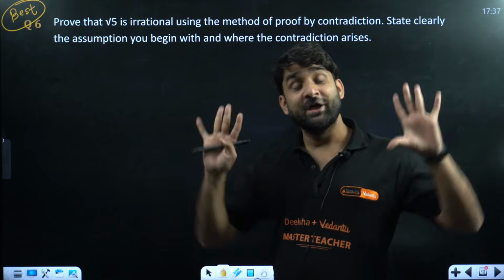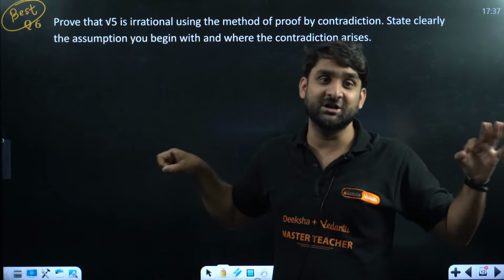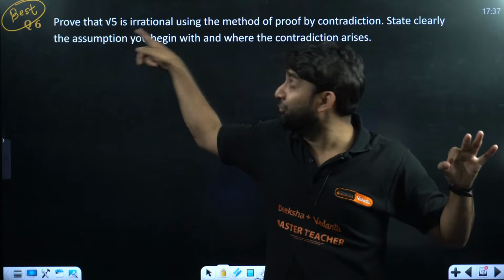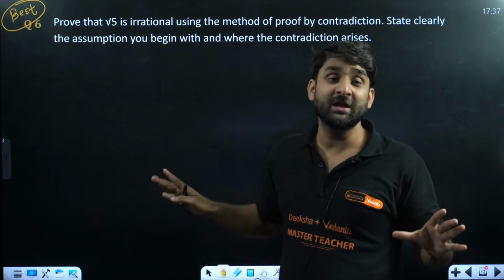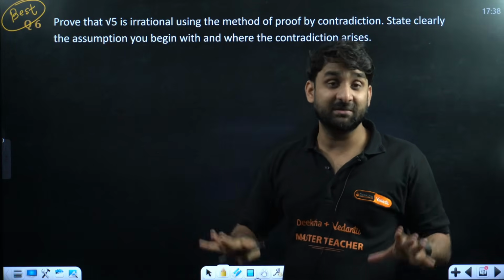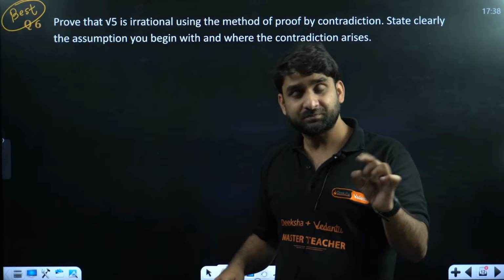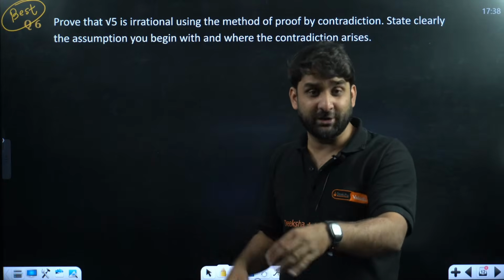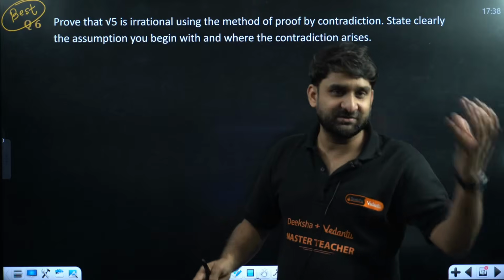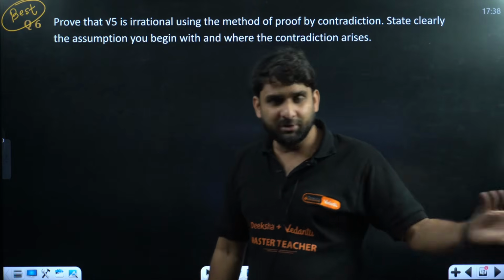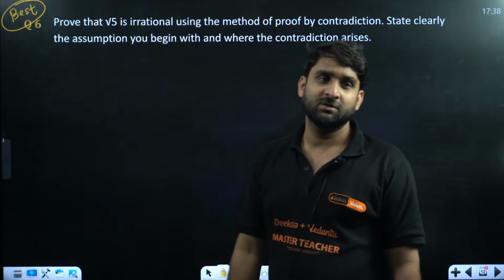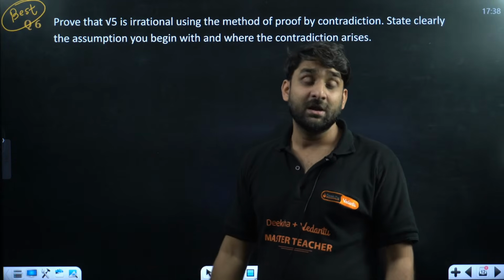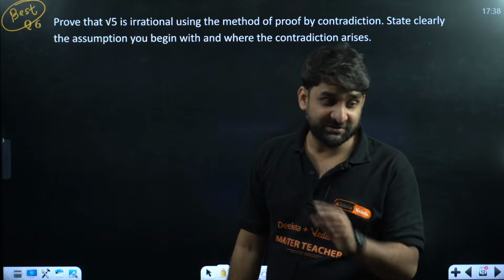Everyone knows root 5 is irrational, but we have to prove it mathematically here. This is the very new thing you are studying for the first time in class 9th. If you ask a class 10th student who was in class 9th last year, they will tell you this question was not in class 9th.